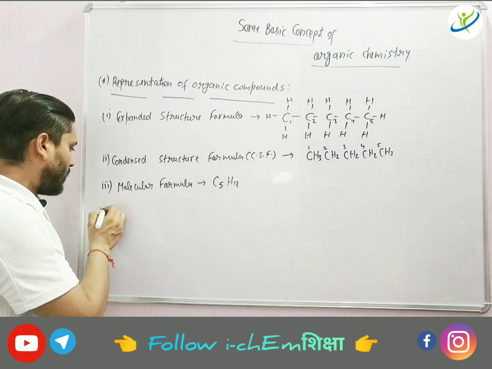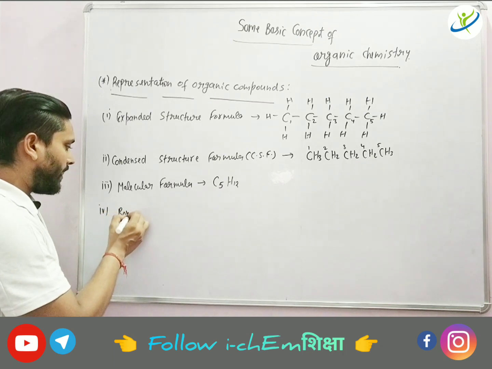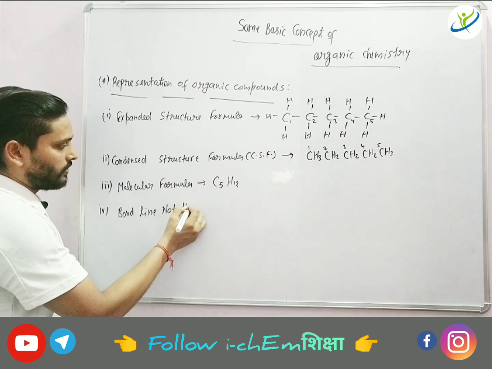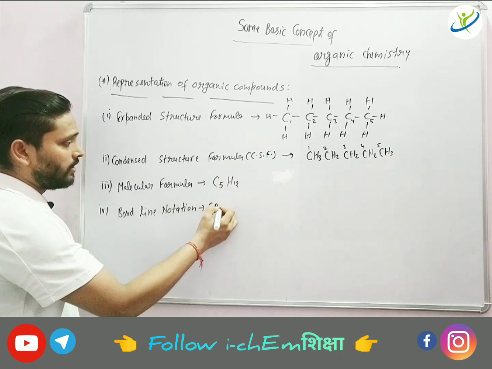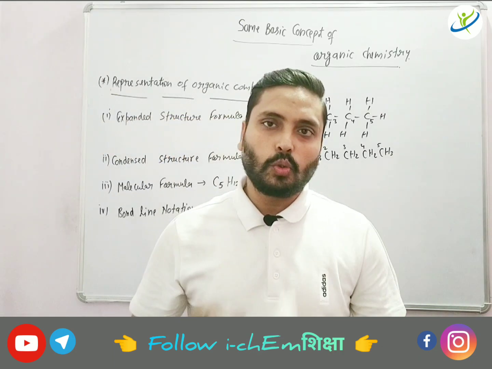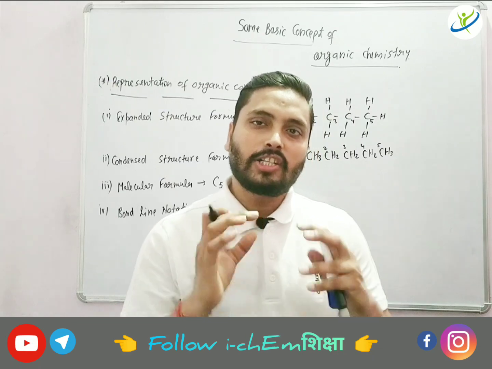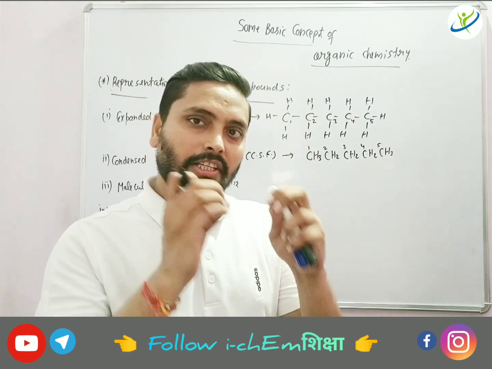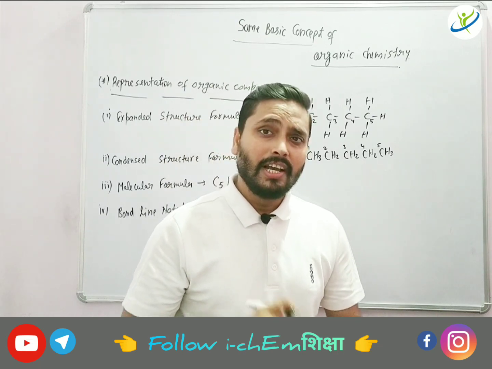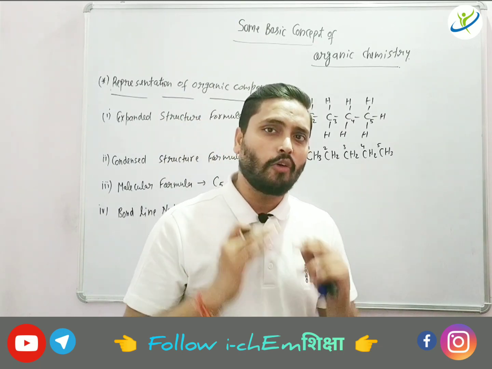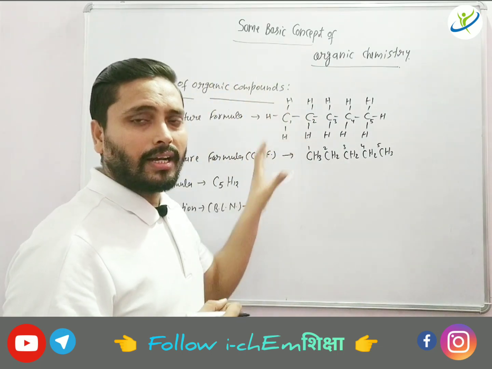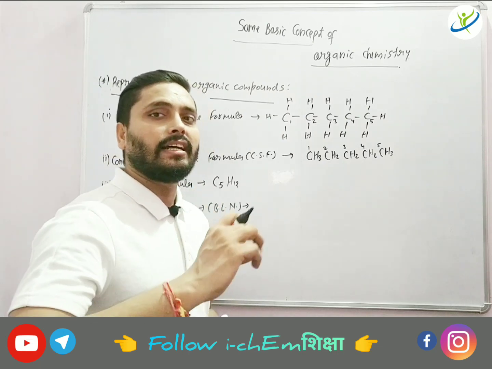Next one is bond line notation, BLN. In BLN, the total number of carbons present are shown by vertices, and these vertices you have to arrange in a zigzag manner, because from spectroscopic methods it has been observed that all the atoms in this particular compound are usually arranged in a zigzag form.